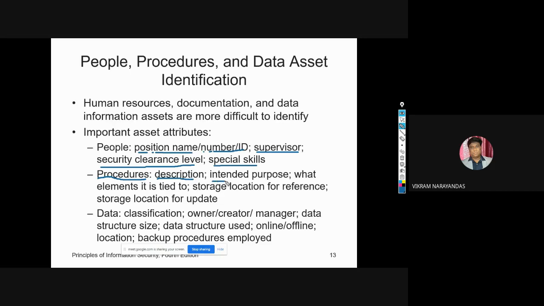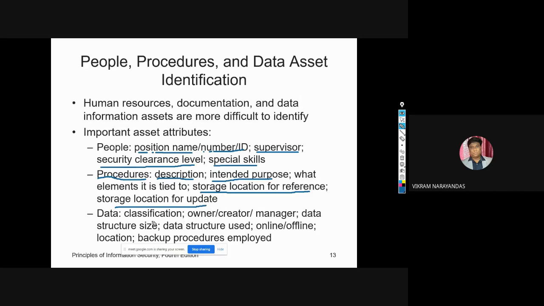what is intended for this purpose, and what are the elements it is tied to, the storage location for the reference, and the storage location for the update. So what are the procedures, what is the documentation, and how you are providing the storage location for the reference, as well as the storage location for the update.